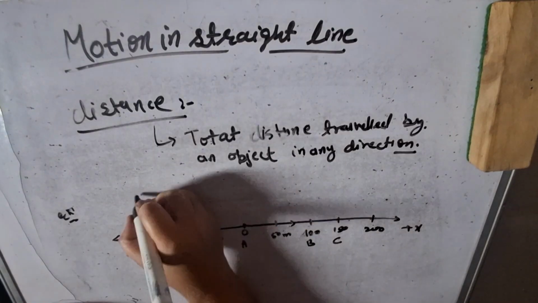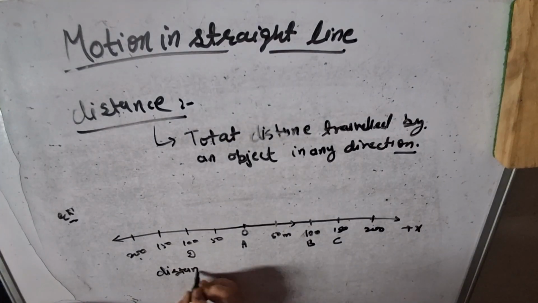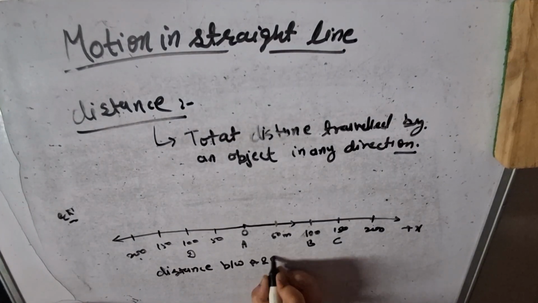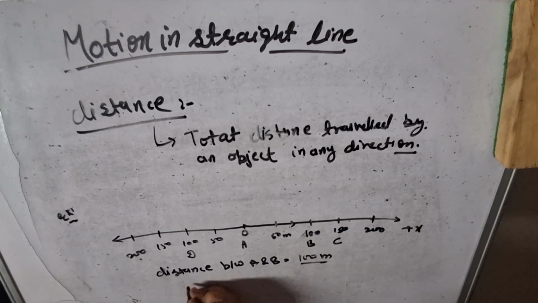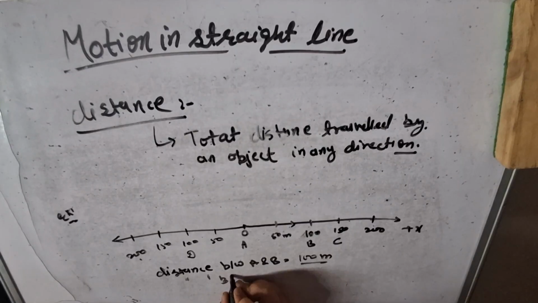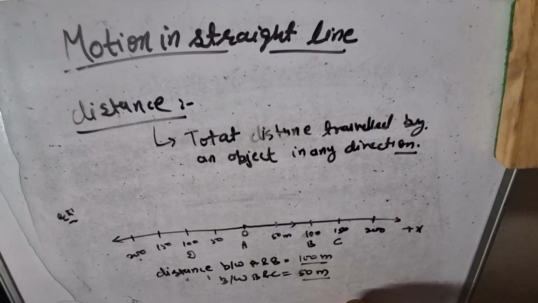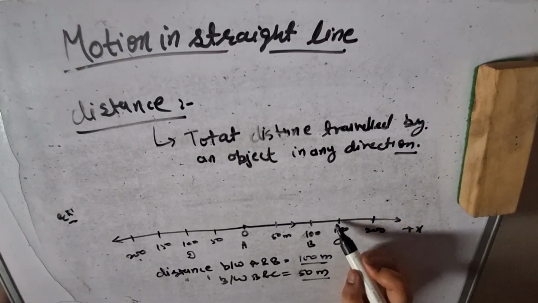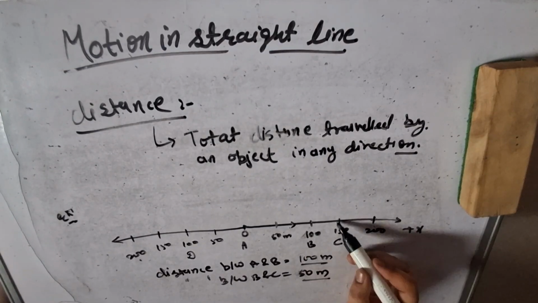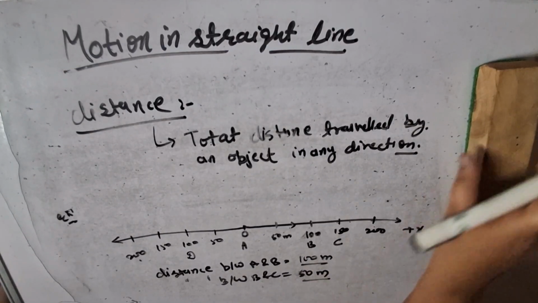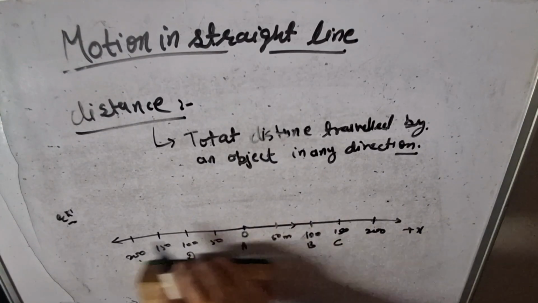Distance between A and B equals 100 meters, we can see clearly, and distance between B and C equals 50 meters. If the car moves towards the origin from point C, then the distance to point A, it's not displacement, distance.